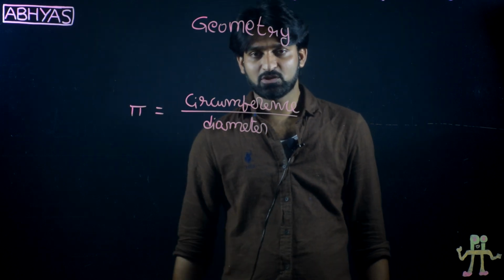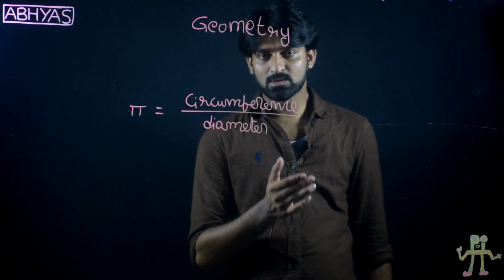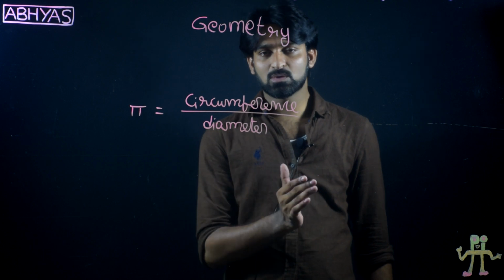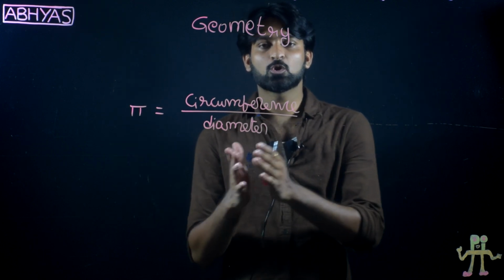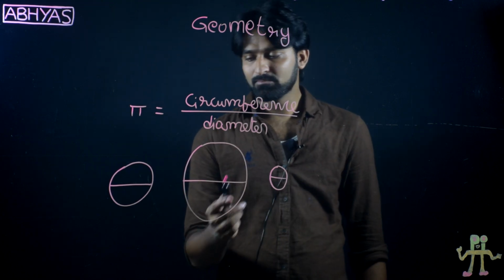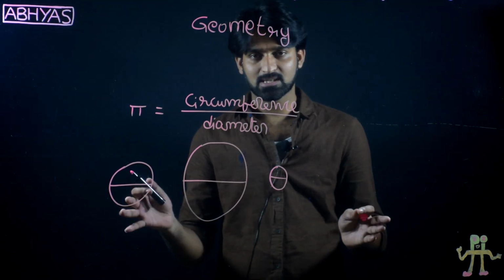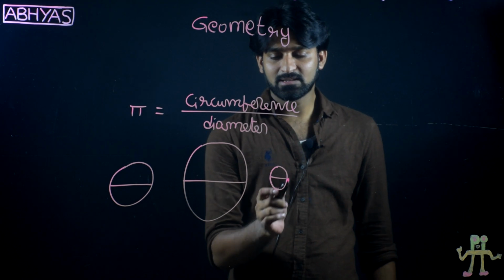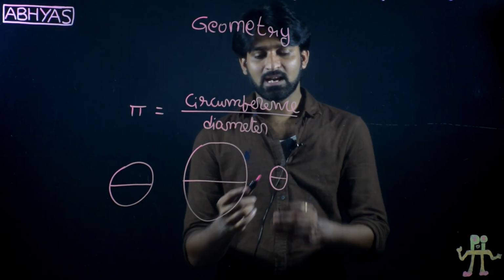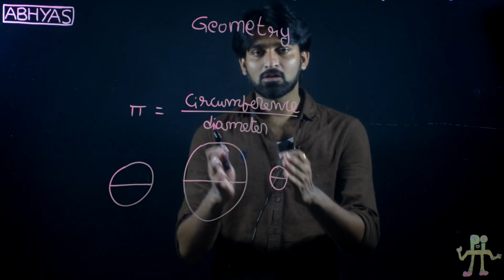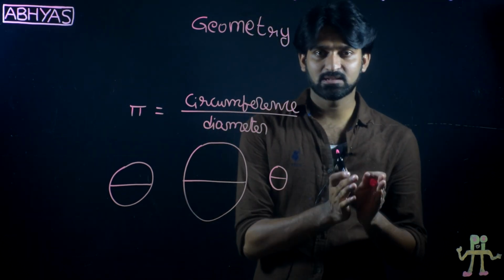Pi value is said to be 3.14 or 22/7, but these two are not the exact values of pi. These are just close values. Small, big, medium, or whatever the size is, calculate the circumference and the diameter of any circle and take the ratio. Always it turns out to be a constant.